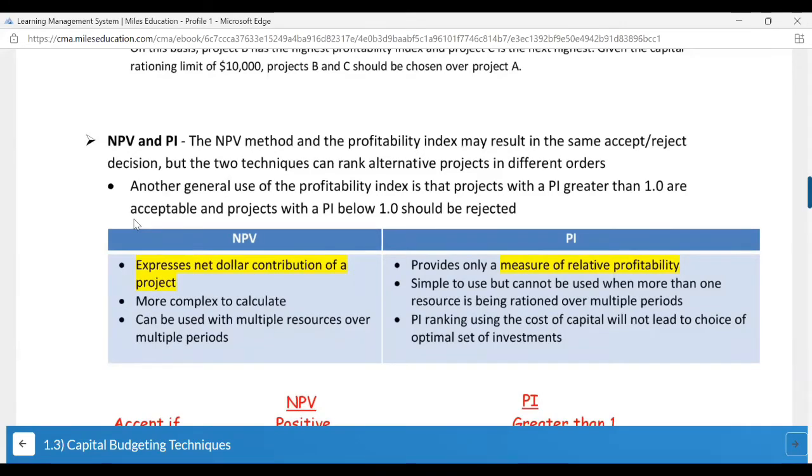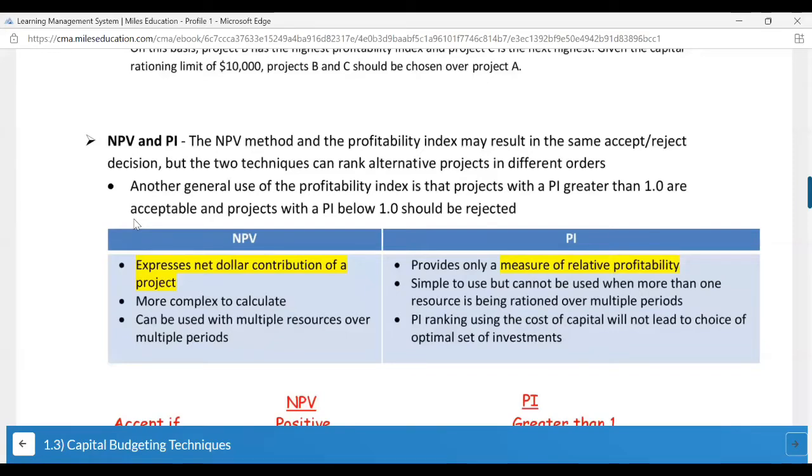The NPV method and the profitability index may result in the same accept or reject decision, but the two techniques can rank alternative projects in different orders. Another general use of the profitability index is that projects with a PI greater than 1.0 are acceptable and projects with a PI below 1 should be rejected. NPV expresses the net dollar contribution of a project. Profitability index provides only a measure of relative profitability. It is simple to use but cannot be used when more than one resource is being rationed over multiple periods.